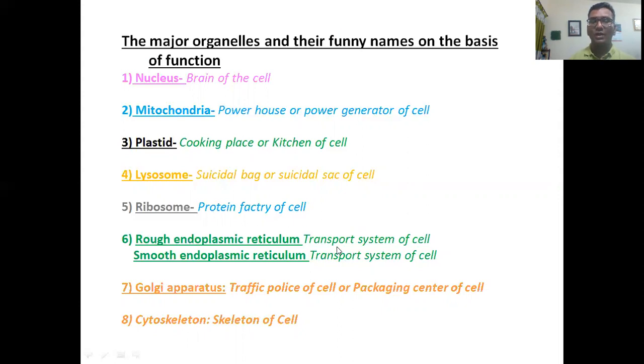Endoplasmic reticulum helps to transport protein. Golgi body, traffic police of the cell or packaging center of the cell, and cytoskeleton, the skeleton of the cell. These are actually interesting names on the basis of function. The cell organelles and cellular parts have some interesting names.